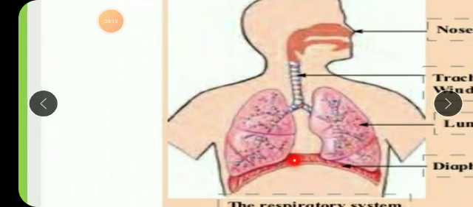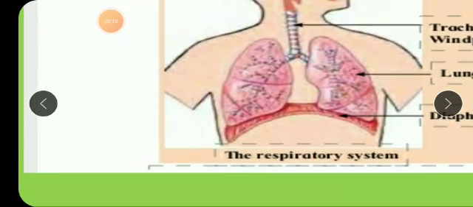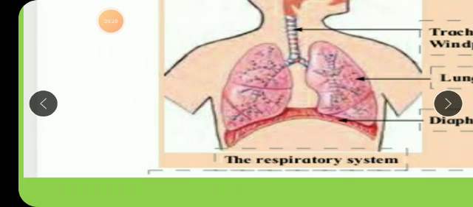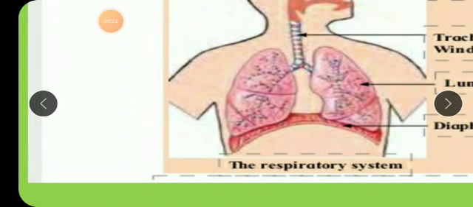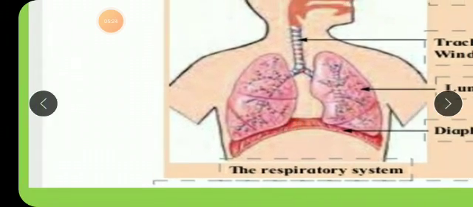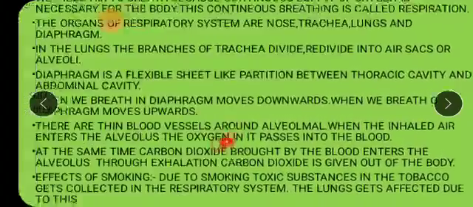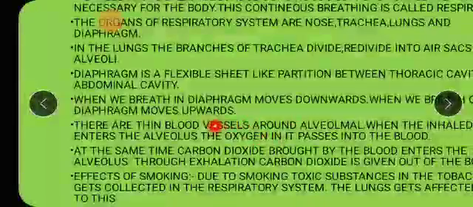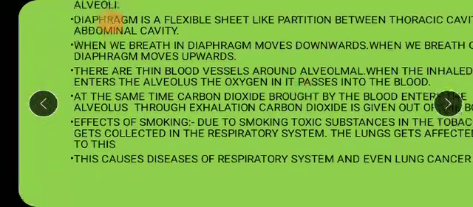So lungs and heart are a part of the thoracic cavity. It is just like a partition between the thoracic cavity and the abdominal cavity, where you see the stomach, the digestive system. So when we breathe in, the diaphragm moves downwards, and when we breathe out, the diaphragm moves upwards. The same thing as I told you here.